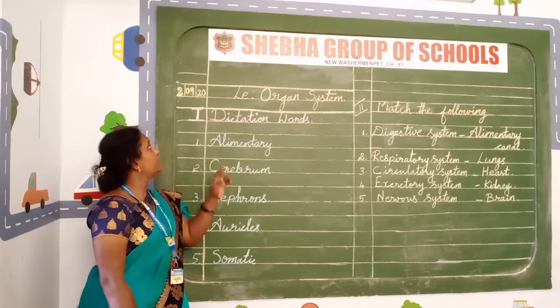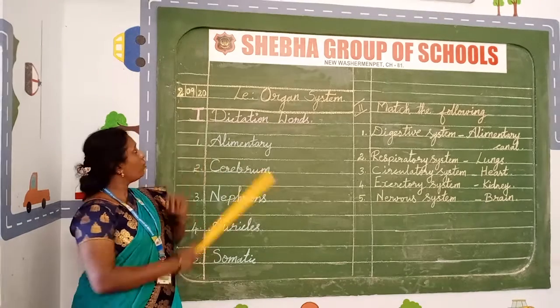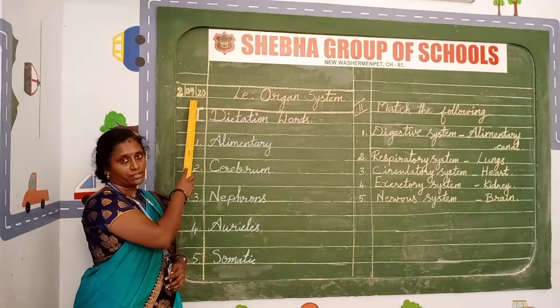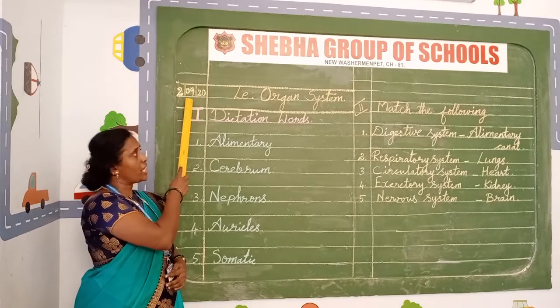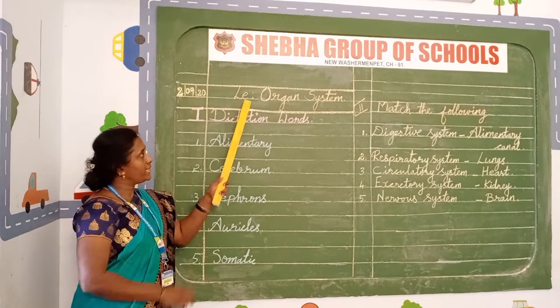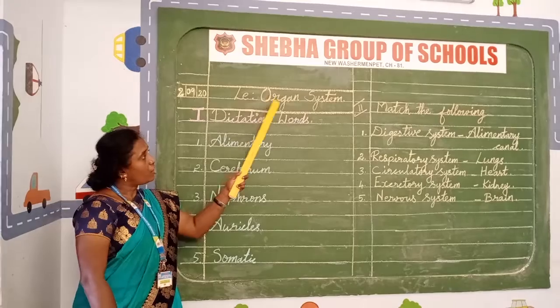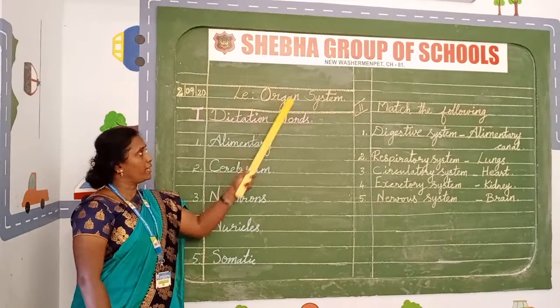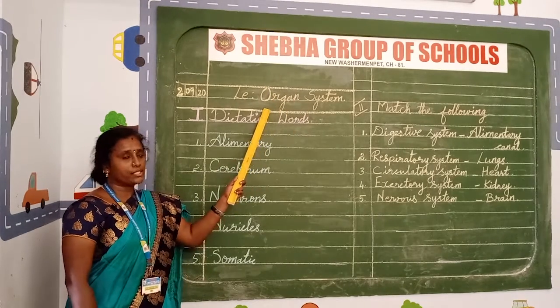Okay children? Here in the margin you have to put the date. What is the date? 2/9. Okay children? 2/9, you have to put the date in the margin. Then the lesson name, organ system. You have to draw a double line. I already told you, use your pencil to draw this line.